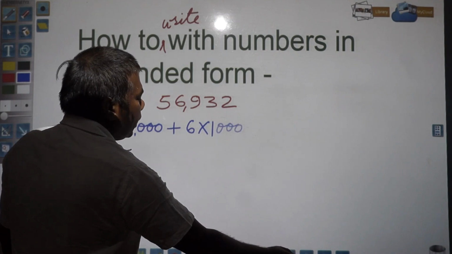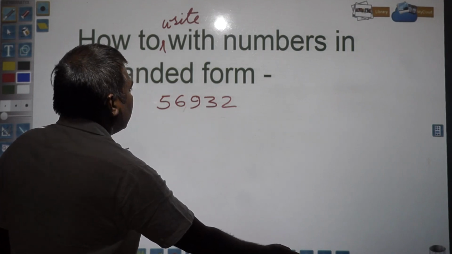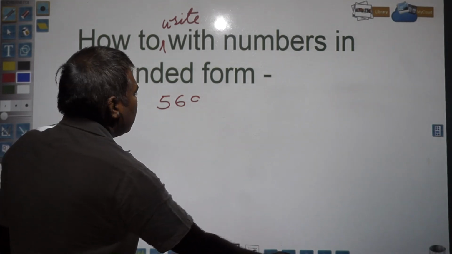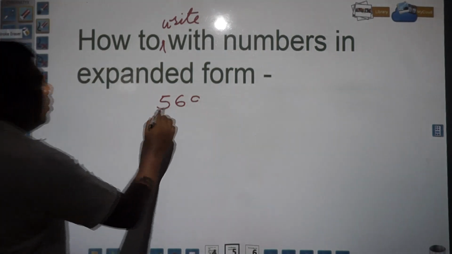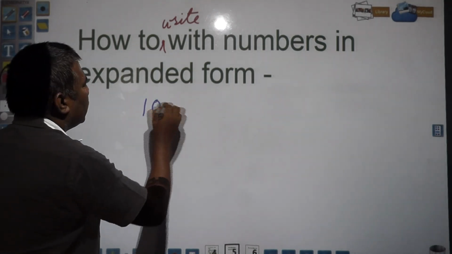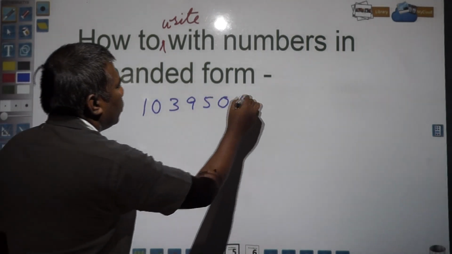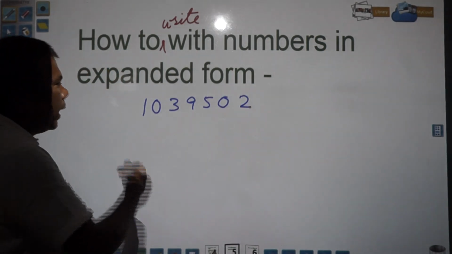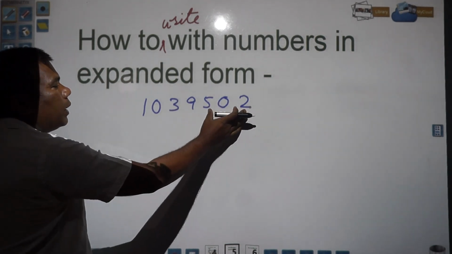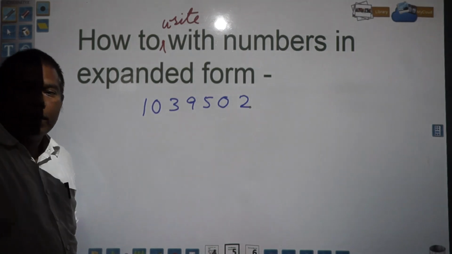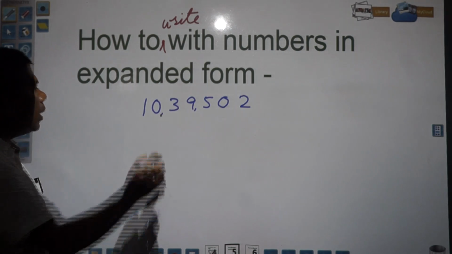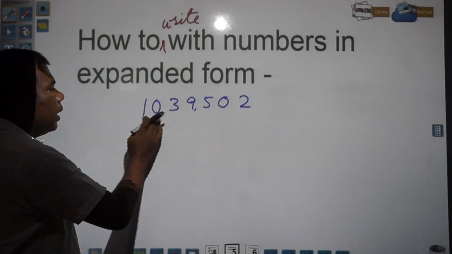Any other numbers can be taken? Here you see. One more number you take and I think you will be able to understand. Suppose any number is there, 1039502, right? Again you start counting the numbers. Ones, tens, 100. After 3 digits, a comma will be started, and then after every 2 digits. So this comma will be there, here comma will be there. Now ones, tens, 100, 1,000, 10,000, lakh, 10 lakh.